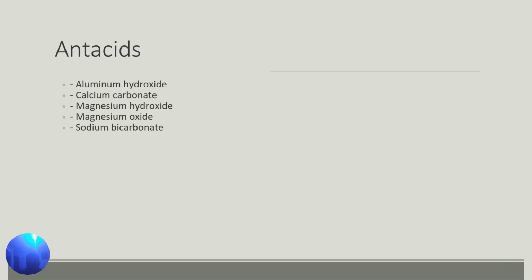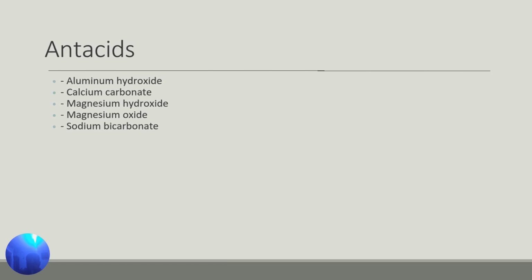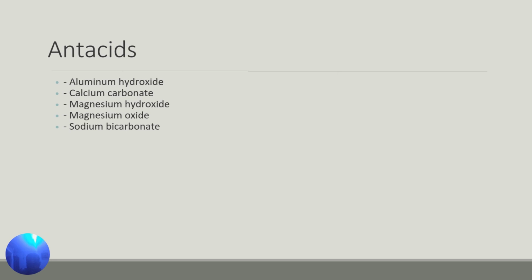Here are the types and examples of antacid drugs: aluminum hydroxide, calcium carbonate, magnesium hydroxide, magnesium oxide, and sodium bicarbonate.